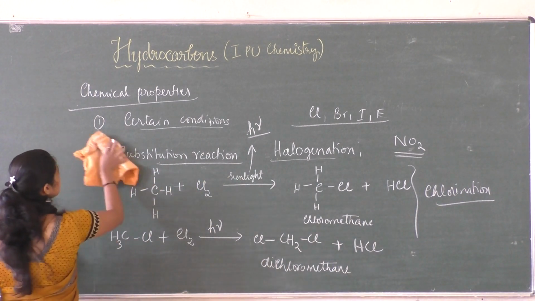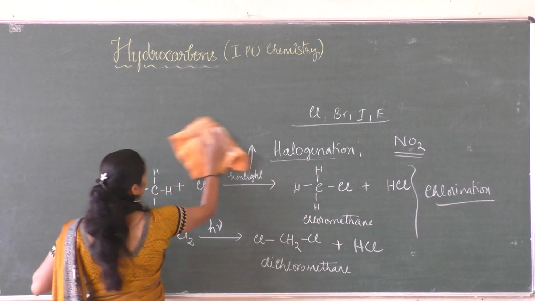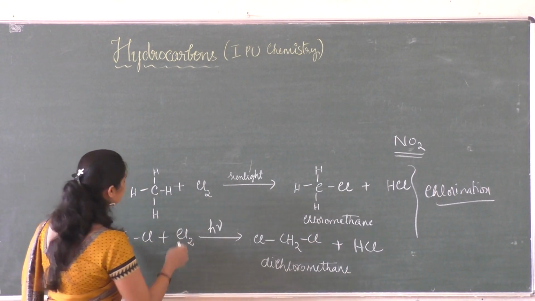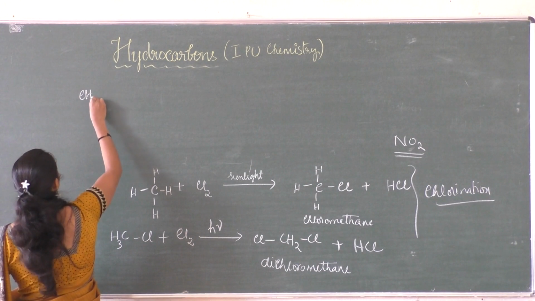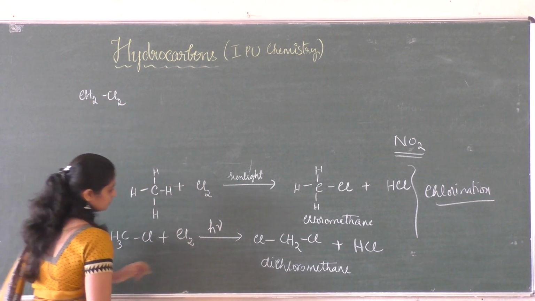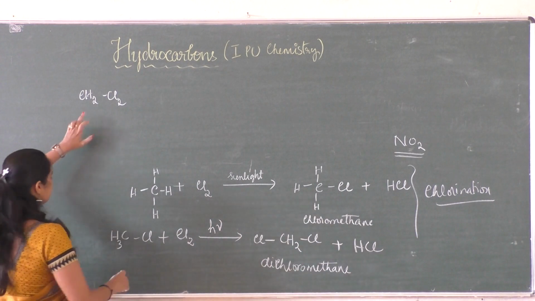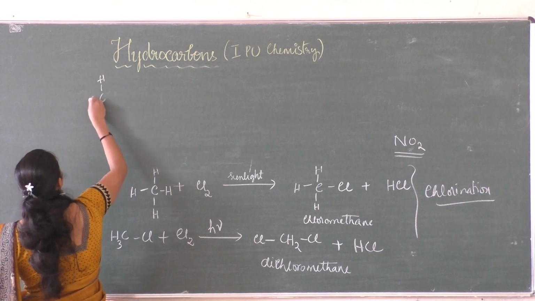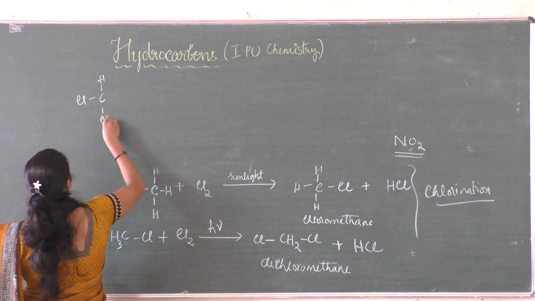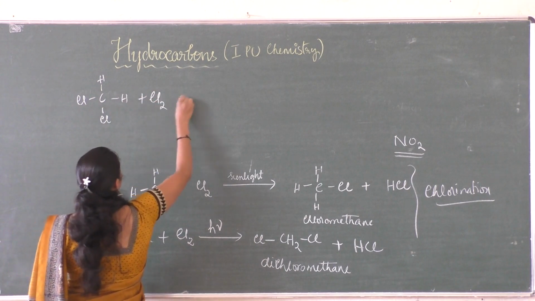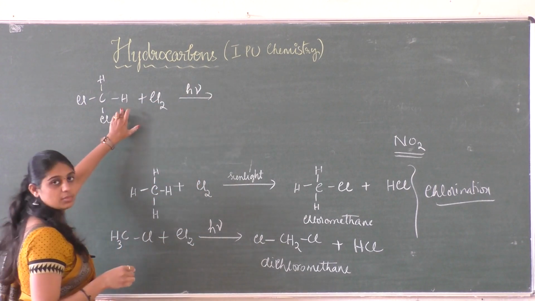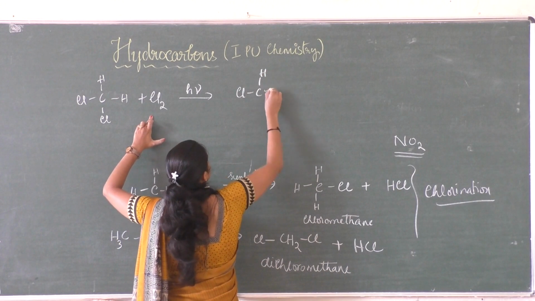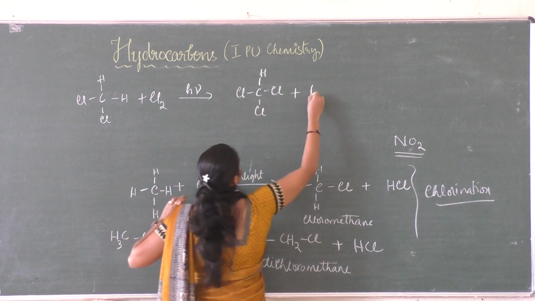And again, if you consider dichloromethane performing chlorination again, it becomes CH2Cl2, with two chlorines. In the presence of H nu, a hydrogen is replaced again, so it is CHCl3 plus HCl.